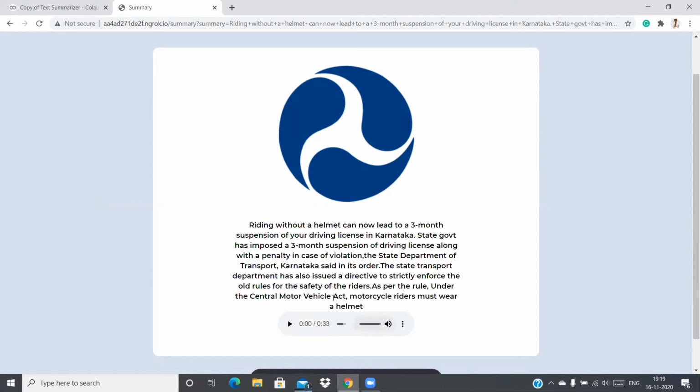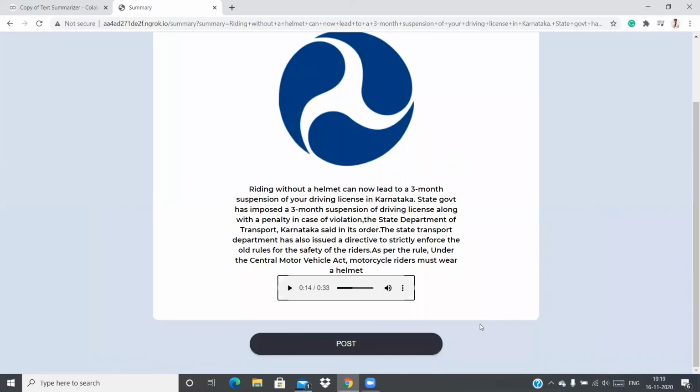This is the text to speech, so you can check it out as well. Riding without a helmet can now lead to a 3-month suspension of your driving license in Karnataka. So this is the text to speech. I hope you are able to hear this. So now it is successfully summarized, the speech is also created, and the image is also created. This image is automatically generated. We have just given the content as input.